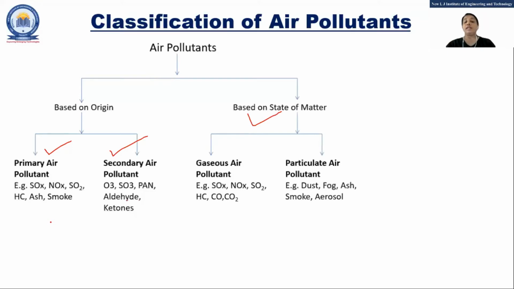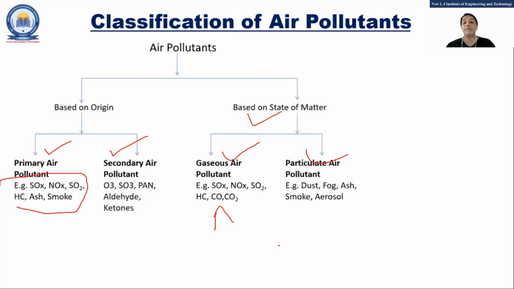Now, based on state of matter, they will be divided again into 2 parts: the gaseous air pollutant and the particulate air pollutant. So gaseous air pollutants, whatever examples you will see, are gases at normal temperature and pressure.